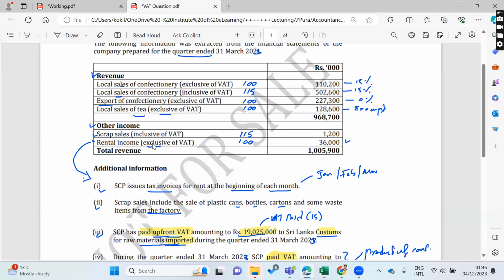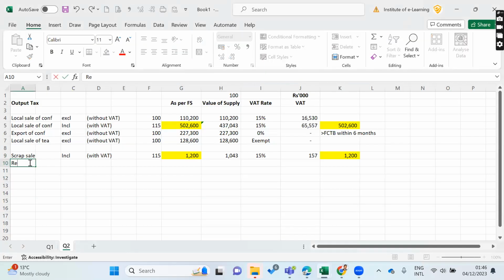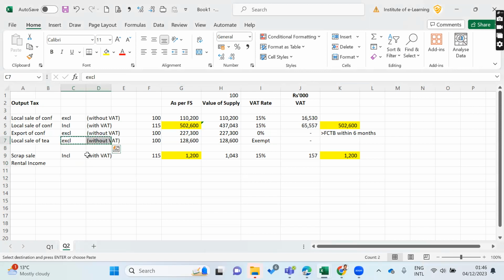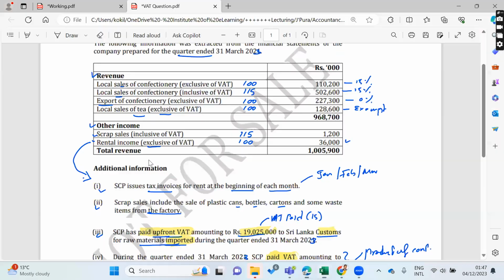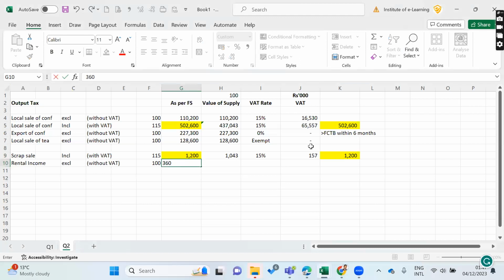Then rental income, exclusive of VAT. They are liable, they are charging VAT on rental income as well. Here they have given exclusive of VAT, that means without VAT, so here 100. Exclusive of VAT, 36,000.